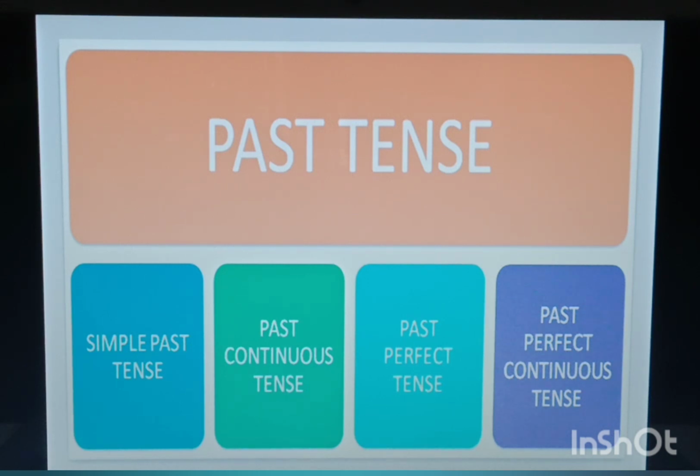So today we are going to study the first two, that is simple past tense and past continuous tense. Fine. Again I am telling you, any activity that has been completed is known as past tense. Okay, anything that is completed, that has been done, is past tense.